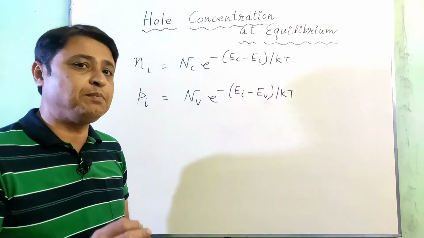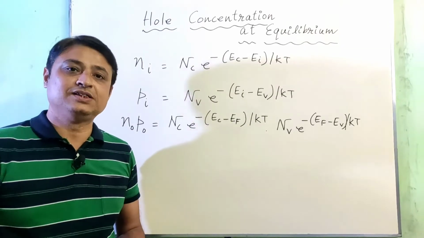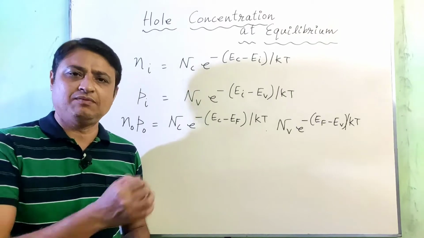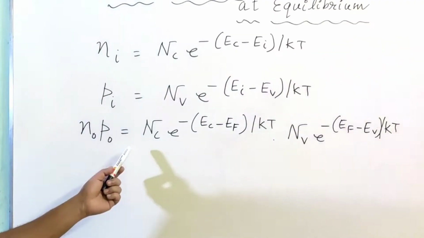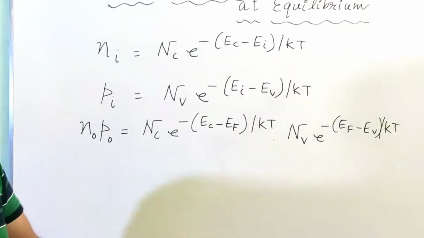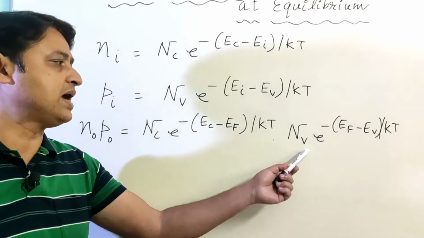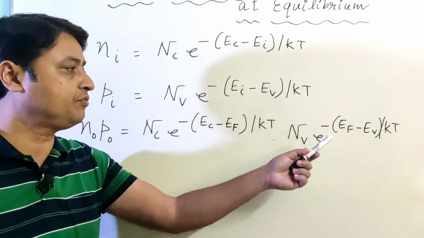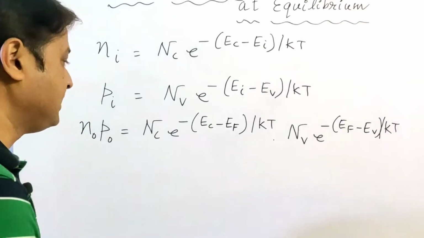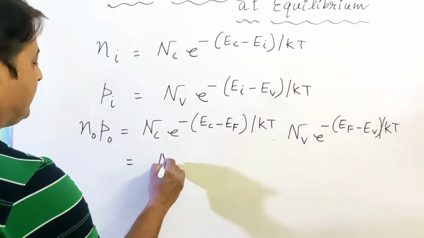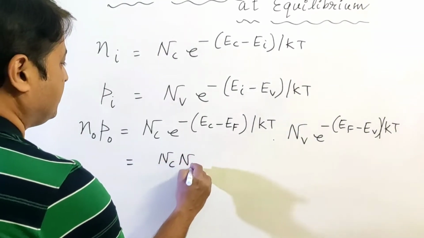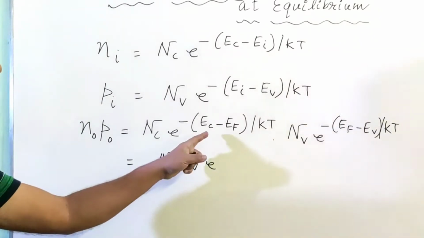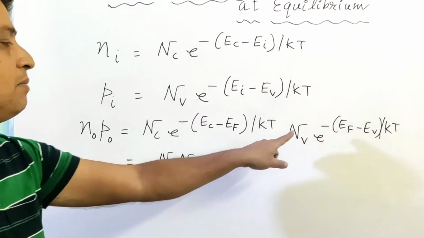of Ni and Pi. By putting the values of N0 and P0, what we have just now arrived at, we have Nc e to the power minus (Ec minus Ef) by kT into Nv e to the power minus (Ef minus Ev) by kT, and simplifying this we have Nc into Nv e to the power minus (Ec plus Ef minus Ef).